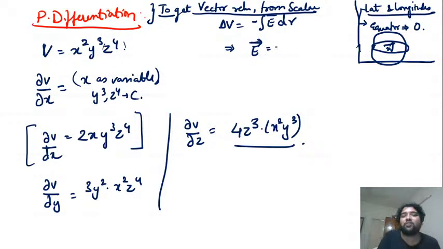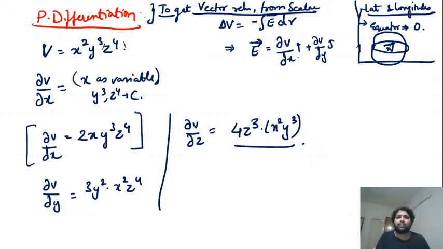So from this, E vector, I'll get it as dou V by dou x I cap. Meaning we partially differentiate in the x direction, and x is in the I cap direction, so I put I cap. Again, dou V by dou y is in the j cap direction. So that is how I solve. Got it? So this is how we get it.